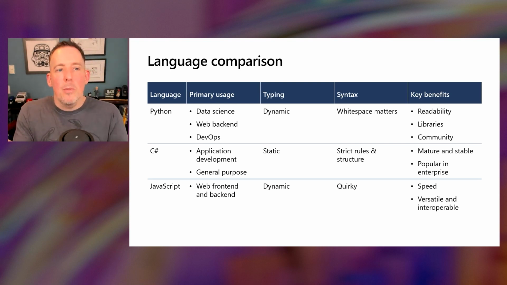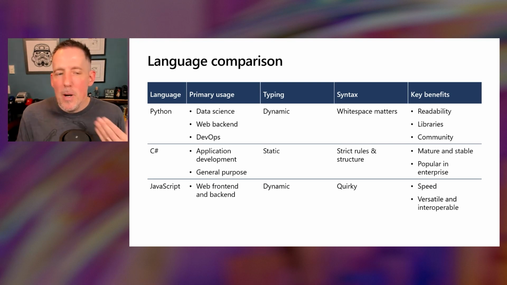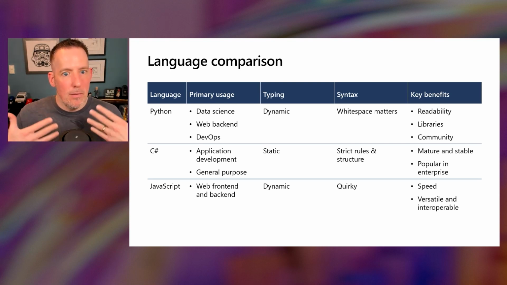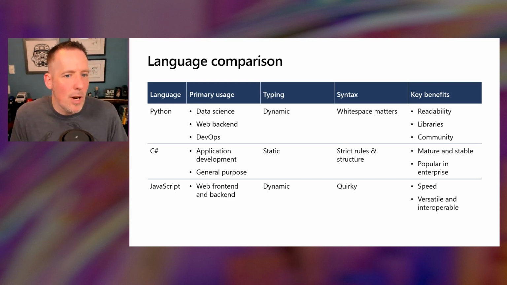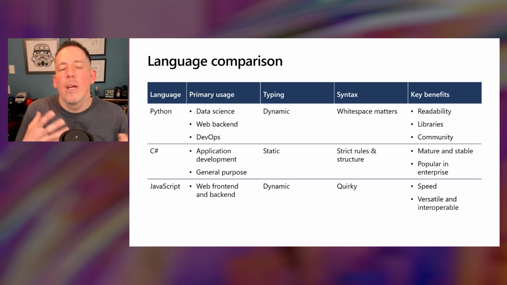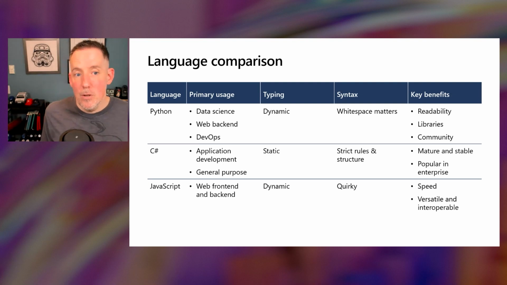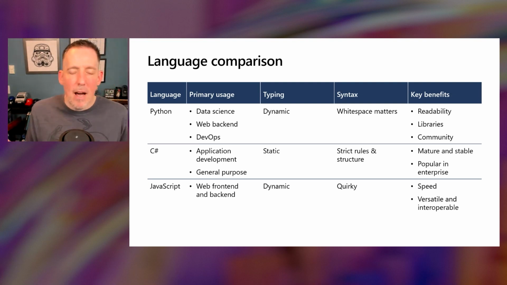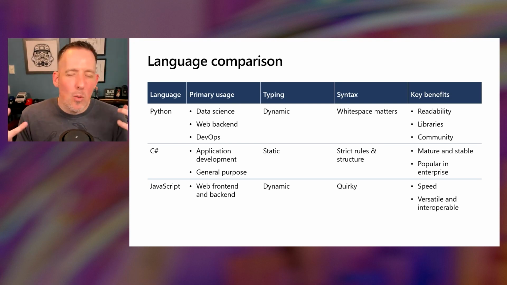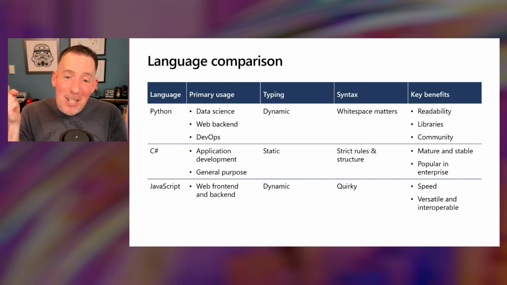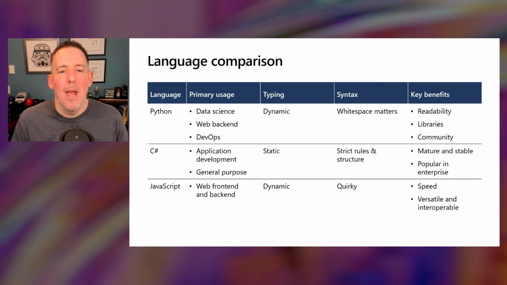The same holds true with programming languages, that different programming languages, because of their nature, because of their history, are going to really shine for different uses. And so Python is great for creating web backends. It's great for doing scripting and behind the scenes automation like you might see in DevOps. And it's extremely popular with the data science crowd.